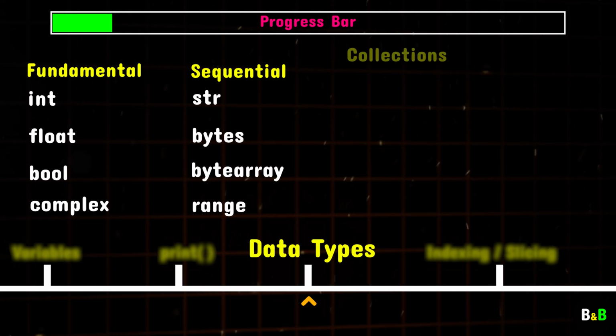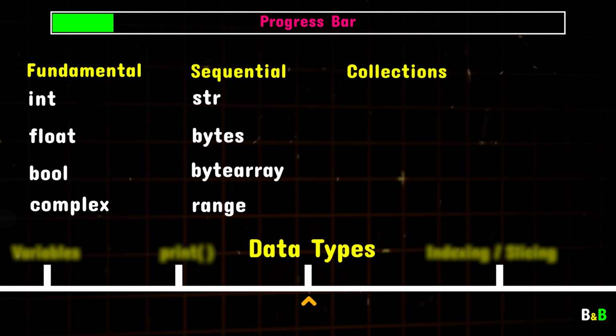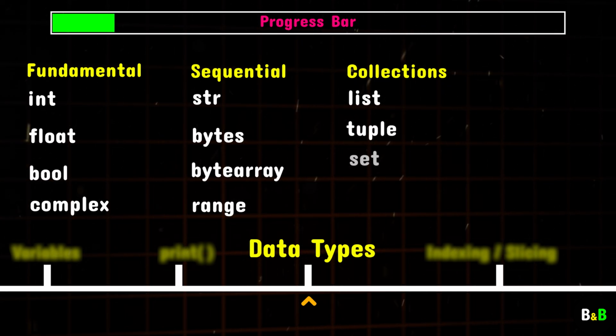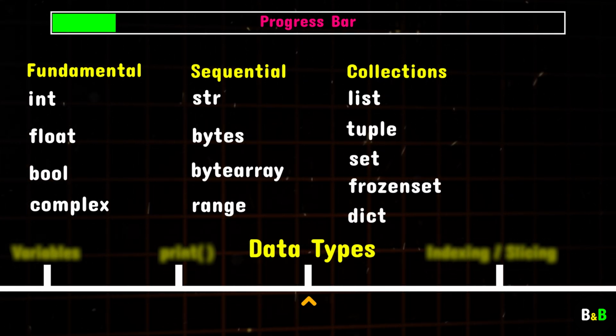Then we will learn about collection data types. This category includes lists, tuples, sets, frozen sets, and dictionary data types. These data types are designed to store and manipulate collections of data, whether it's a simple list of items, a set of unique values, or a dictionary with key value pairs. And at last, we'll see the None type. The None type represents the absence of a value. While it might seem straightforward, understanding how to handle None is crucial for writing clean, error-free code. By understanding these data types and their purposes, you'll build a strong foundation for writing efficient and effective Python programs.